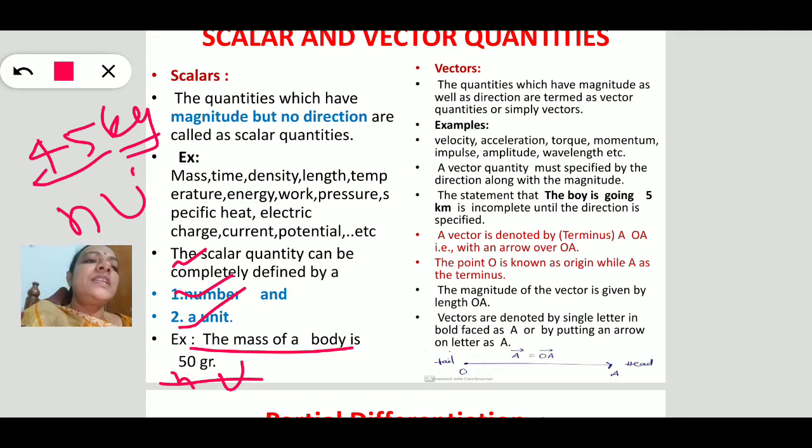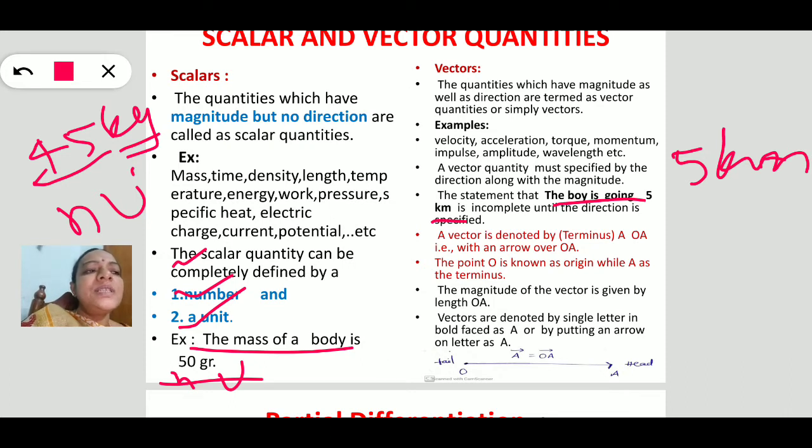So coming to the vectors. Suppose a boy is going 5 kilometers. If I say that, there is a confusion in this sentence: where is he going, in which direction? So the 5 kilometers is the displacement. Suppose I say 5 kilometers east direction. That gives the complete sense. That is the meaningful sentence. So that is displacement.